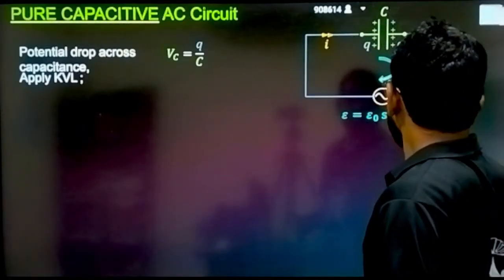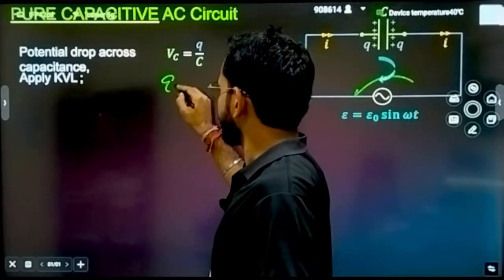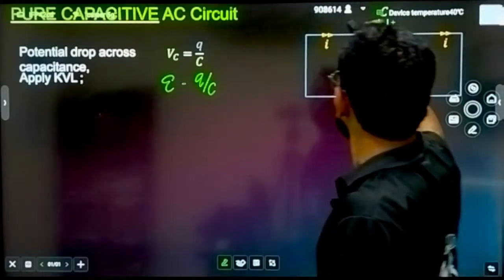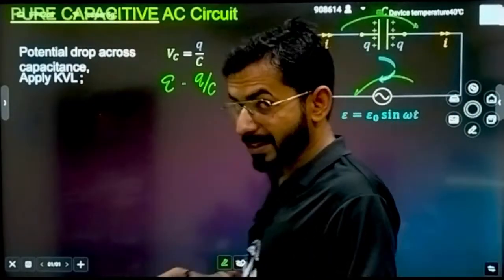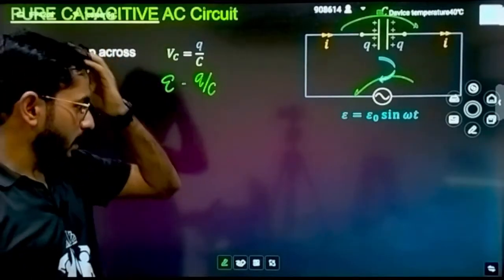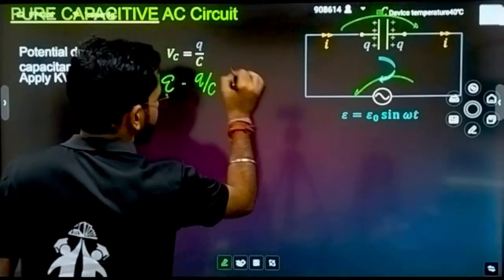Again we are going to apply KVL. How am I going to apply KVL? Again I am going to jump across this battery, that will give me E minus Q by C, because I know that the potential difference across a capacitor is written as Q divided by C. I hope you understand this much of the basics. Now again write what you can write for it, equals 0.